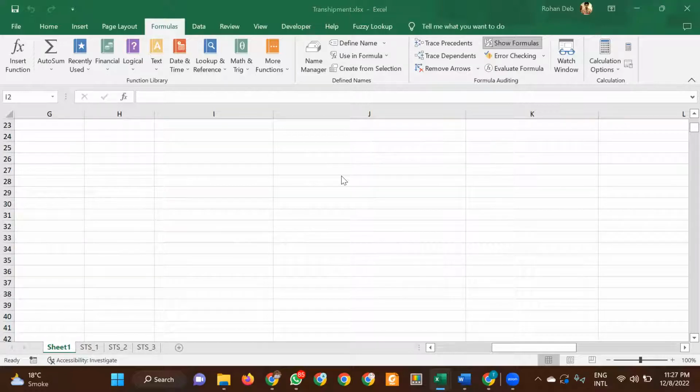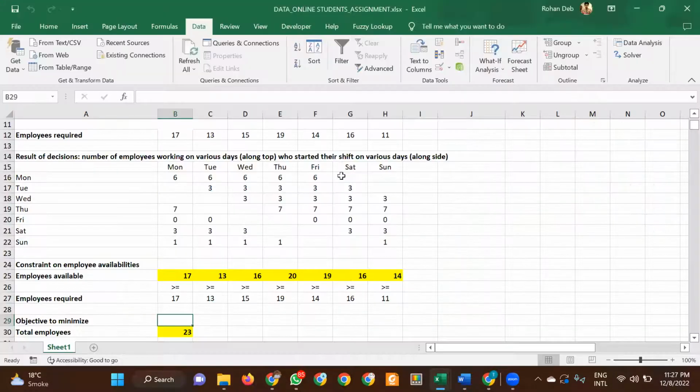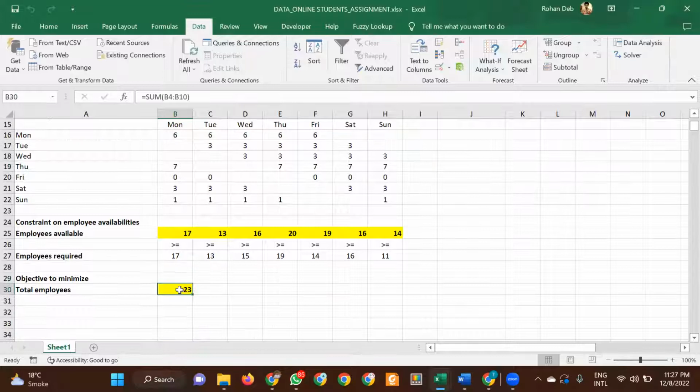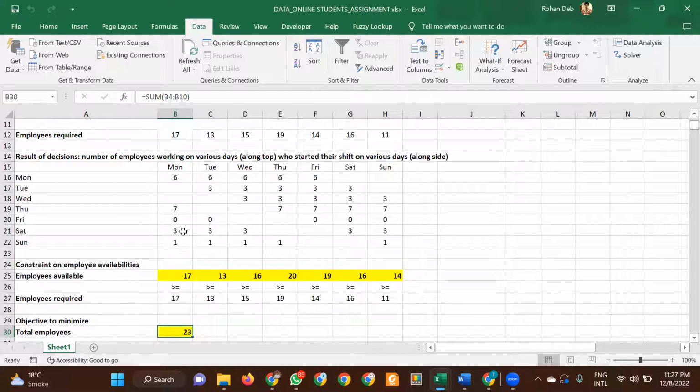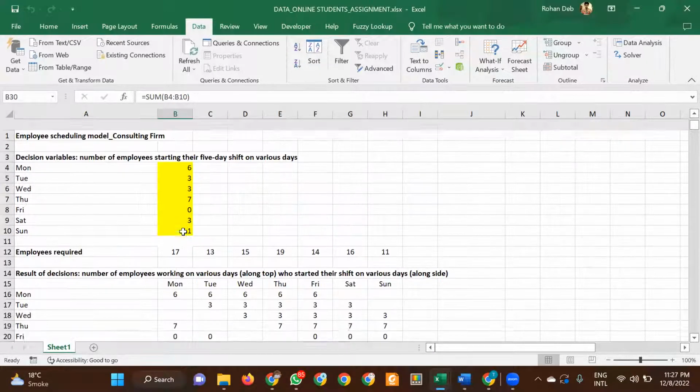Wait, I went to the wrong one, I think. Yeah. So there are 23 employees, and you can see all of these are being met. Here it's exceeding, but that is fine. Here is also exceeding. But this is the minimum number of employees required to run this organization.